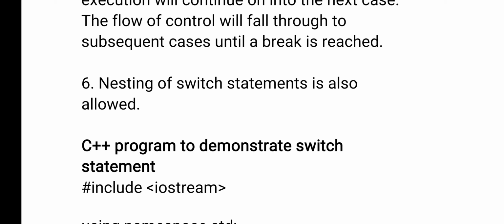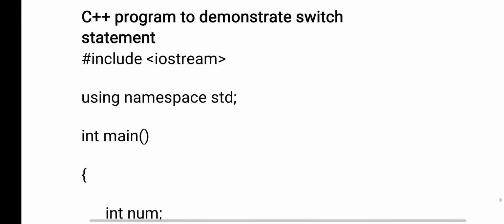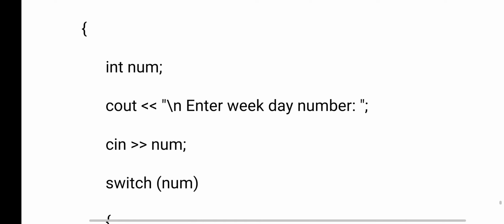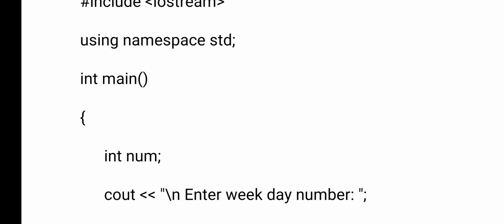Now you see the example program here. The purpose of this example program is that the user will give the day number, like day 1, day 2, day 3, day 4. If I give 4, it should display Wednesday. If I give 6, it should display Friday. So according to the day number, that day name should be displayed. That is the purpose of this code.